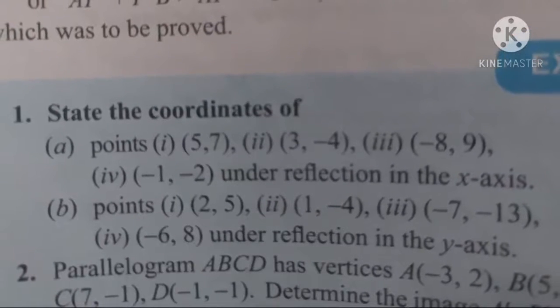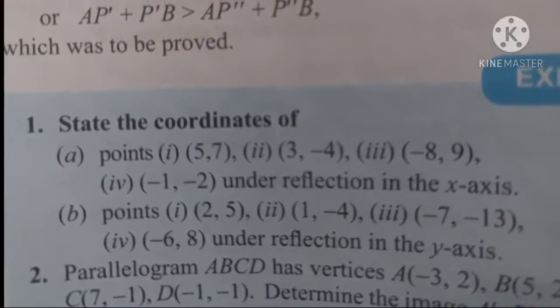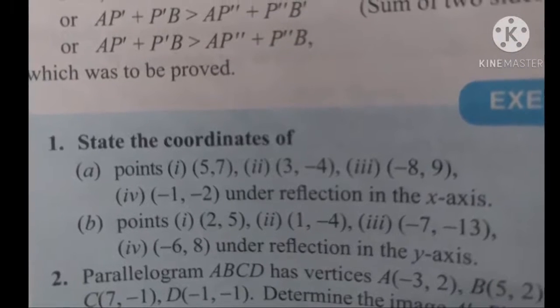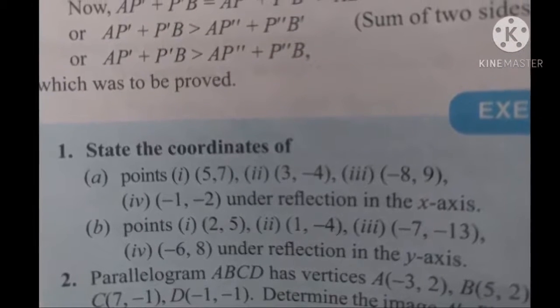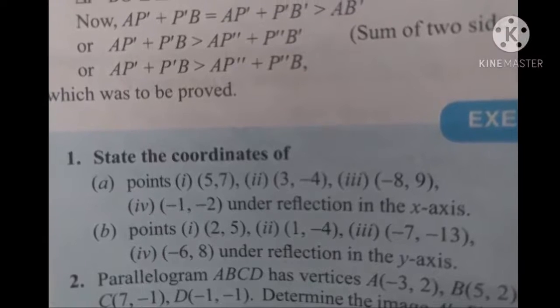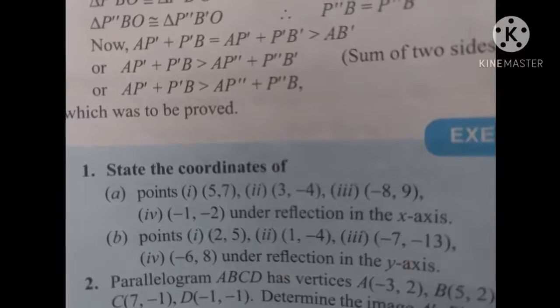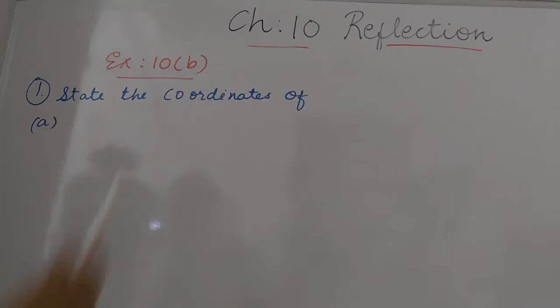For your exercise, Exercise 10b, question number 1, state the coordinates of. In this question we are not going to use graphs, we only have to state the coordinates. First I am taking the third and fourth of both part A and B. The third and fourth points I am solving, and first and second you have to solve by yourself. Students, there is also Exercise 10a, which you can solve by yourself in your textbook. There is nothing more to do with that exercise. So let us start with Exercise 10b.